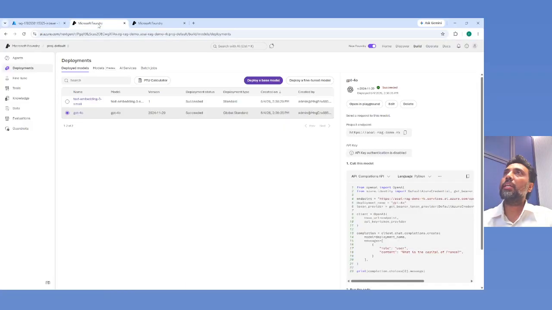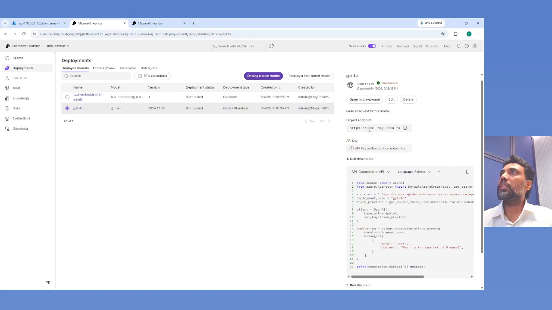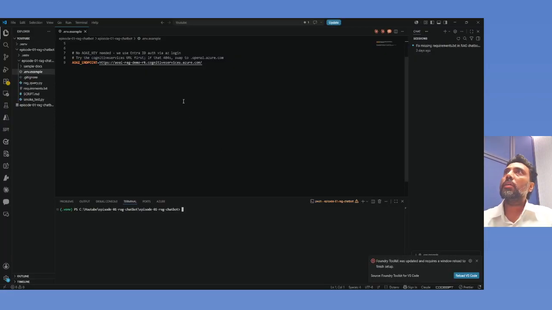Then I have created this GPT model, and you can see the endpoints. It's the AOAI RAG demo which I have created. Now I will show you on my VS Code. You can see here this is my cognitive search endpoint, right? Then I will just be running the mock test, the Python smoke test. So it will be answering my high response.